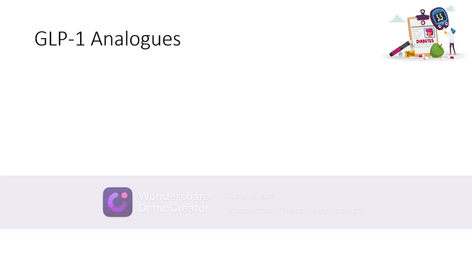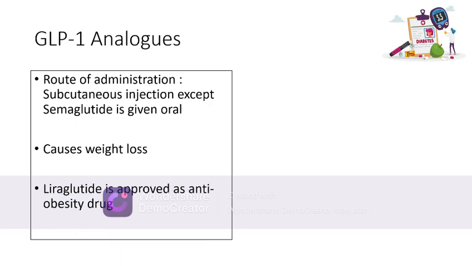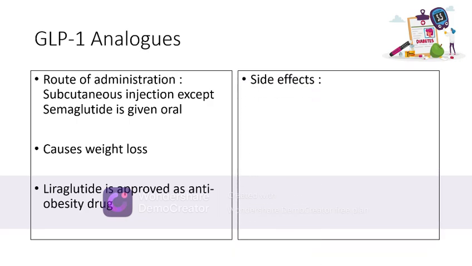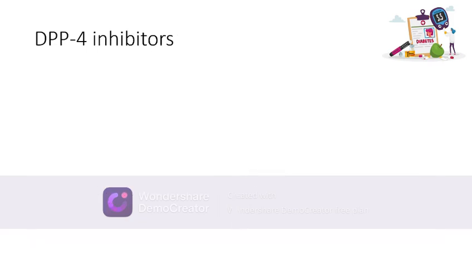GLP-1 analogs. The route of administration of GLP-1 analogs is subcutaneous injection, except that semaglutide is given orally. The GLP-1 analogs can cause weight loss and therefore liraglutide is approved as an anti-obesity drug. Now, what are the side effects of GLP-1 analogs? They can cause pancreatitis. They're also known to cause pancreatic and thyroid cancers, although it is a rare side effect.